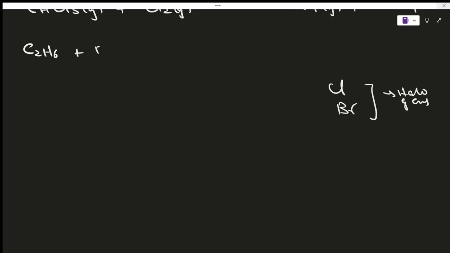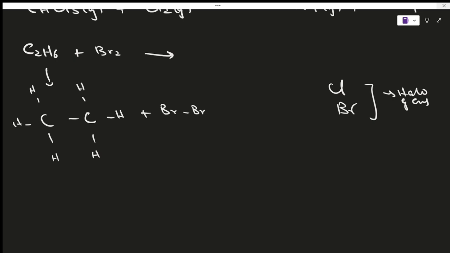And if I react it with Br2, let's make the structure first, which is 2C, and here you have this. Yeah, and you have a Br molecule, right?